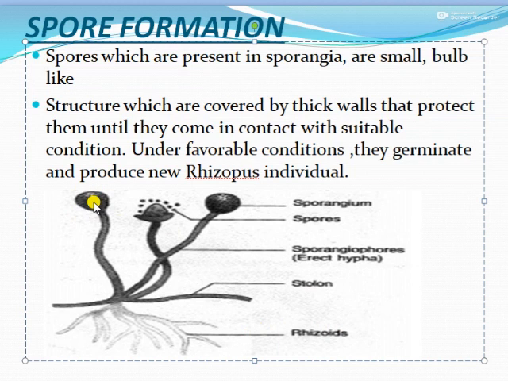Spores are structures covered by a thick wall that protects them until they come in contact with suitable conditions. When the temperature becomes favorable, the sporangium will break and release the spores, and thus many new Rhizopus will be formed. They germinate and reproduce new Rhizopus individuals.